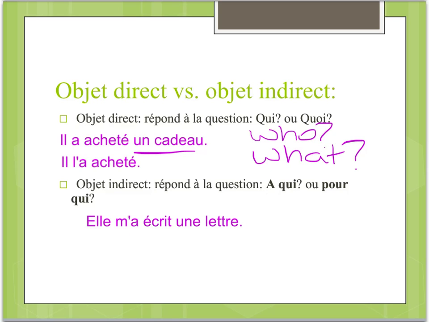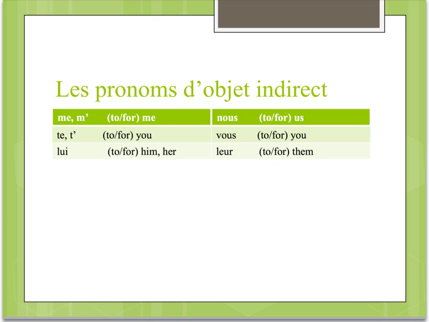So now that we've talked about the difference between how to identify a direct object and an indirect object, asking this question, pour qui and à qui, to whom and for whom, let's now take a look at what those indirect object pronouns are in French. All right, so you might notice that the first and second person, the singular and the plural, are exactly the same as the direct object pronouns, which is actually really convenient. You don't have to differentiate between a direct object pronoun and an indirect object pronoun in this case.